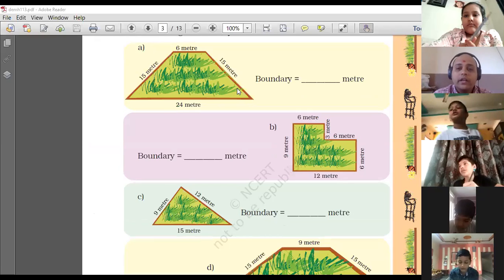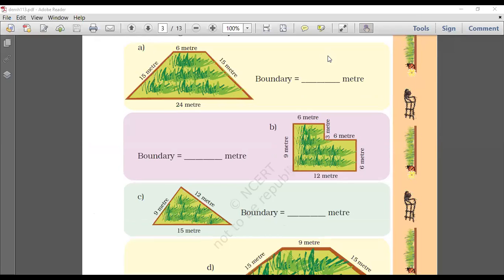Right, so first one, 15 plus 6, 21, 21 plus 15, 21 plus 5, 26 plus 10, 36, 36 plus 4, 40 plus 20, 60. Correct answer is 60. That is called mental math, my friend. Come on, let's do this one quickly. 6 plus 3, 9, plus 6, 15, plus 6, 21, plus 12, 33, plus 9, 42.